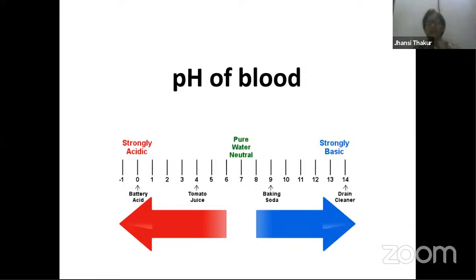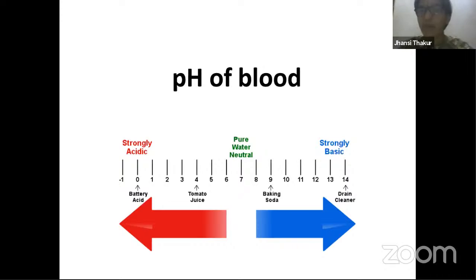Now talking about the pH of blood, blood is defined as a slightly opaque liquid. You can't see through blood to the other side. So it is an opaque liquid, and it is alkaline in nature. So the pH of the blood is around 7.4.